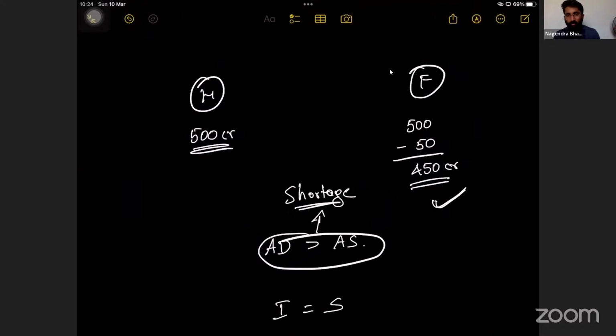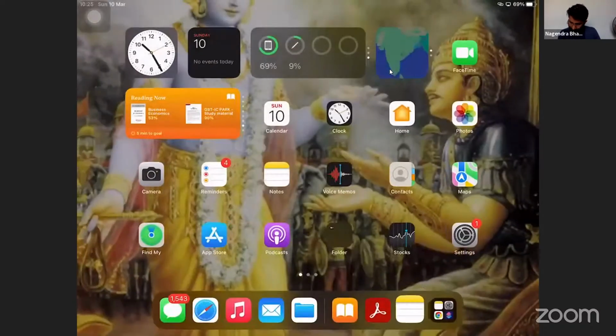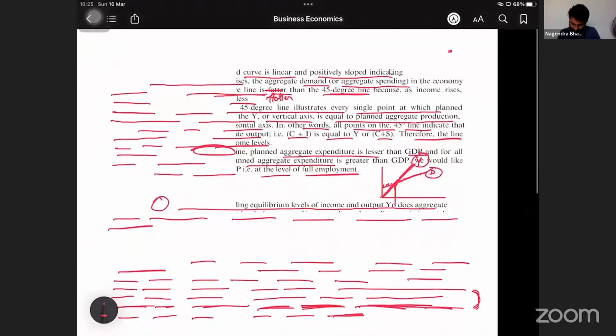Are you understanding? Yes or no? Now, whenever there is disequilibrium, we have to do some readjustments, which is given here.